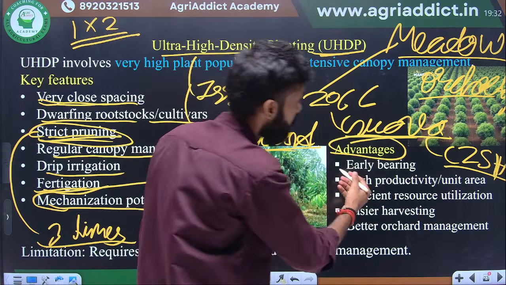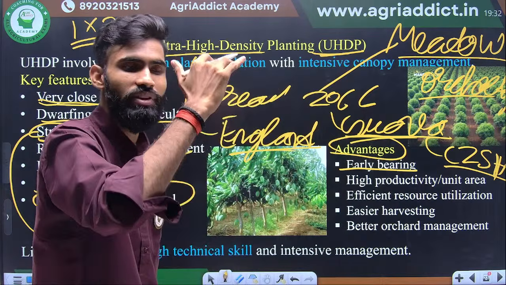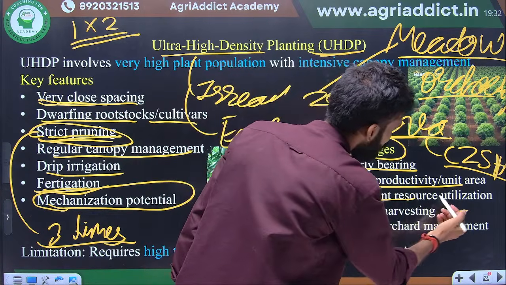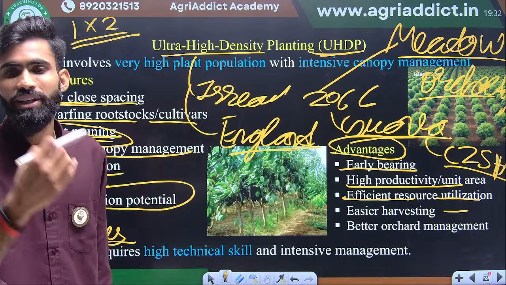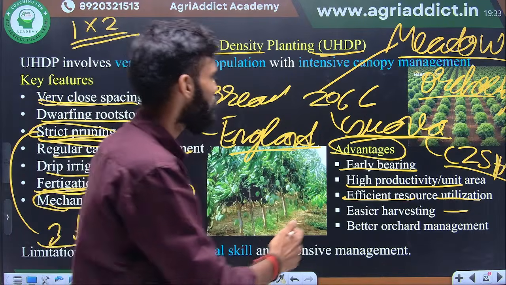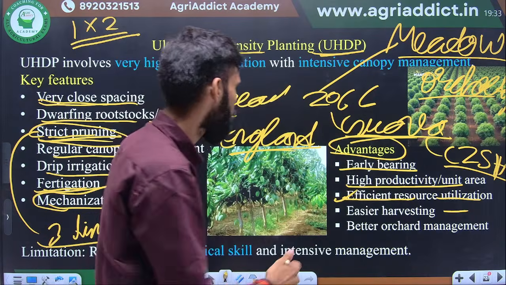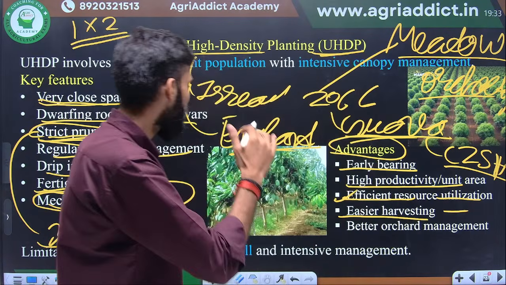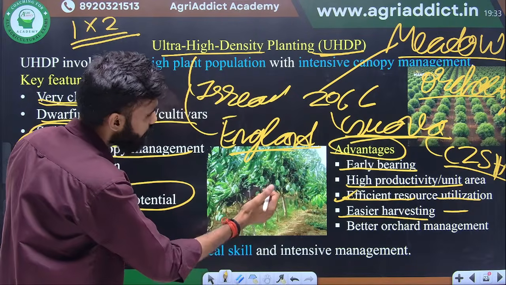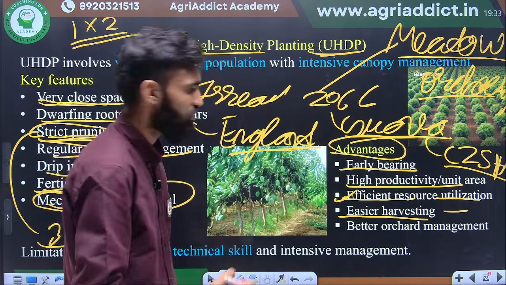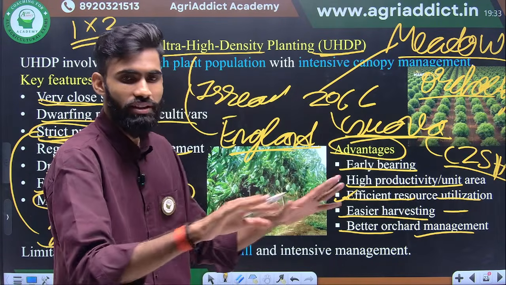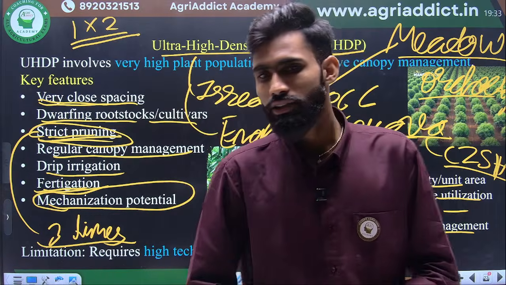Advantages: early bearing, because here the plant height is very reduced. High productivity per unit area, efficient resource utilization because we follow drip irrigation, fertigation, canopy management, and higher light interception will be there. So all the resources will be absorbed efficiently. Easier harvesting because the plant height is very reduced. If you see the mango orchard, the plant height is this much, you can stand here and pick all the fruits. Better orchard management: if the plant height is reduced and everything is maintained, the orchard management is always in better condition.